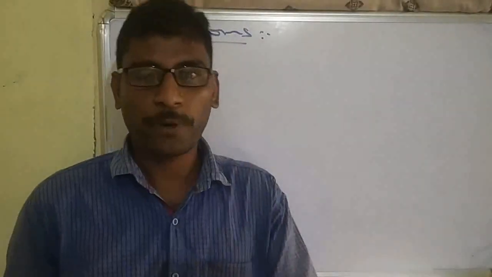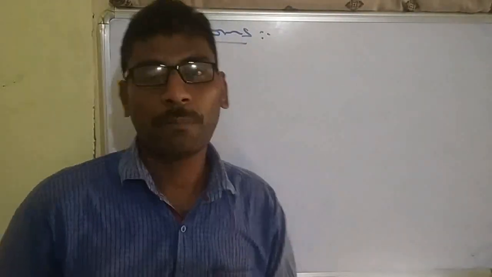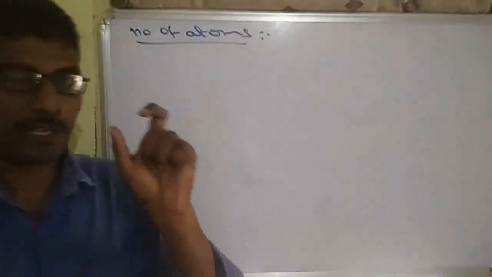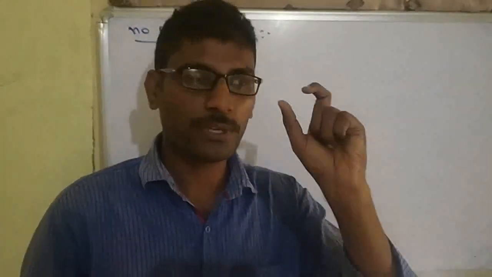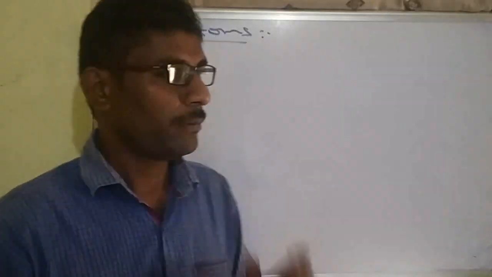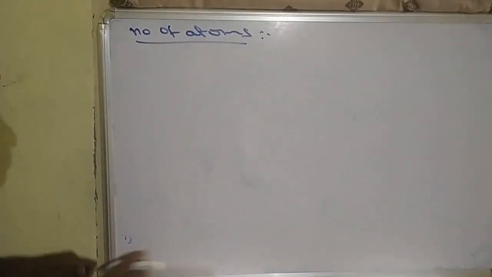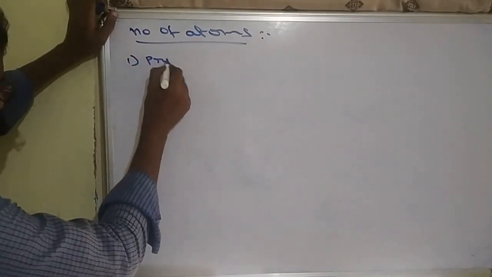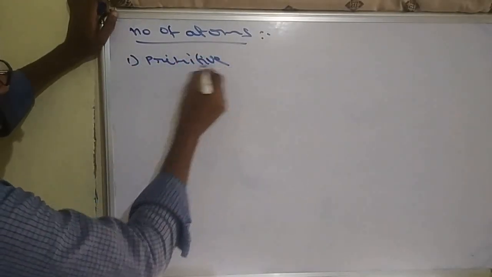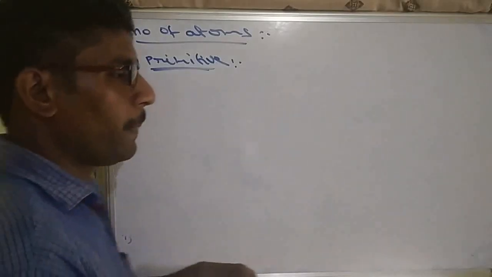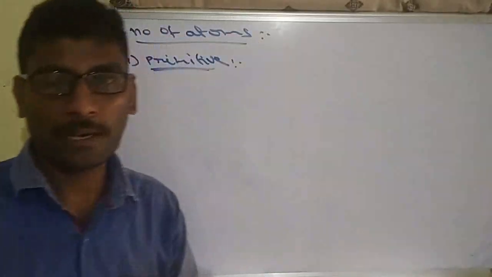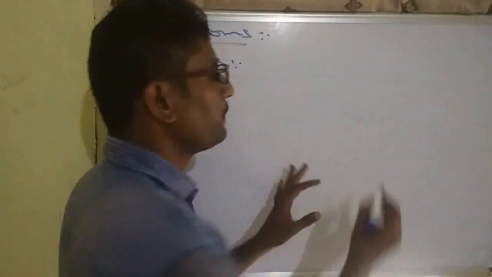We just knew lattice points only. Now we calculate the number of atoms. Lattice point means just a position. The position number we call lattice points. But the actual part of atom we call the number of atoms. For example, I am taking the first one, primitive. So what is meant by primitive? All constituent particles are present at corner positions.